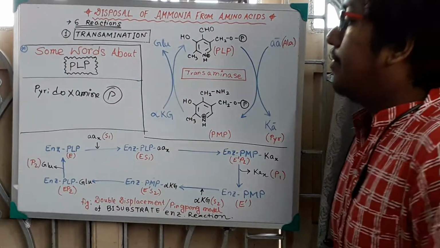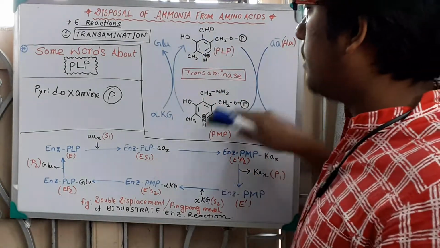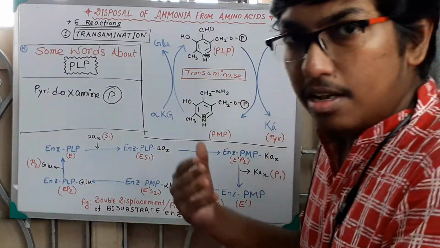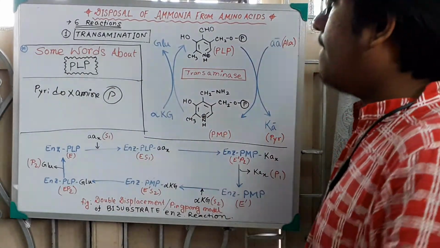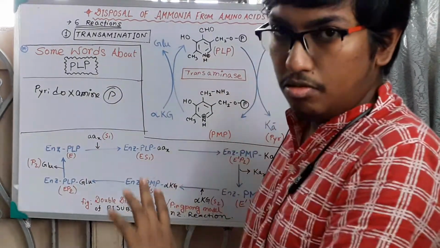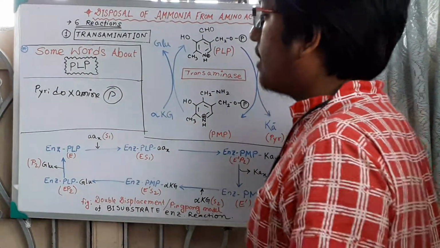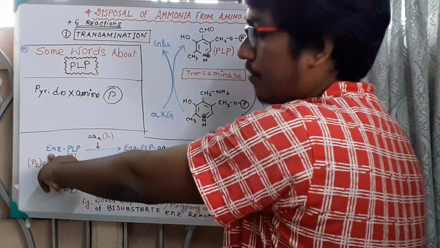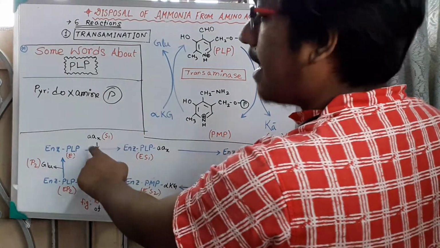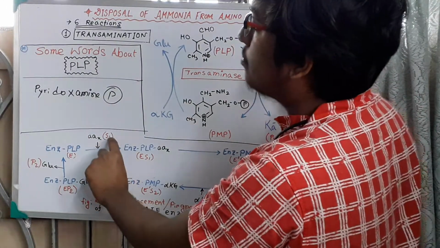Now the proper mechanism of how it occurs is an explanatory question about PLP. From another view, I have told previously that the pyridoxal phosphate remains attached to the epsilon amino group of a specific lysine residue of the enzyme. Say this is the enzyme, obviously the transaminase enzyme, with which the PLP gets attached. Then the amino acid X comes as substrate 1, S1.